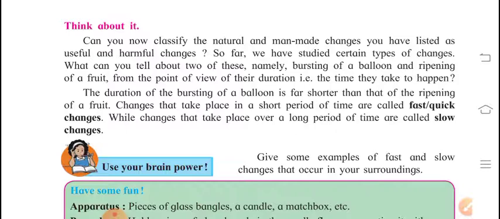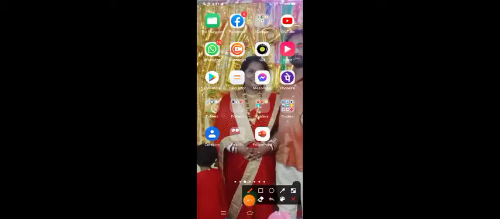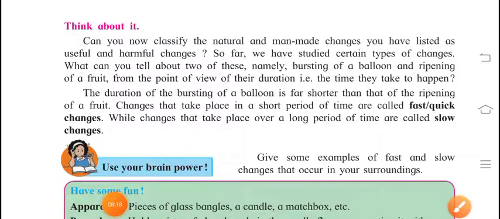The duration of the bursting of a balloon is far shorter than the ripening of a fruit. Changes that take place in a short period of time are called fast or quick change. Like bursting of a balloon is a fast change. Ripening of a fruit is a slow change. So we can say a fast change and slow change.